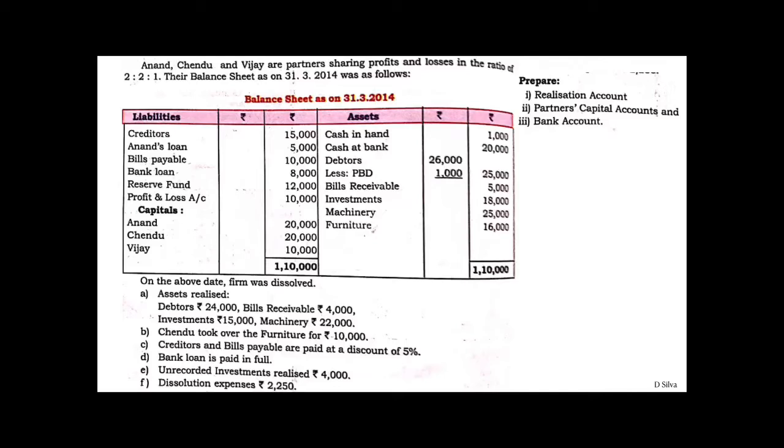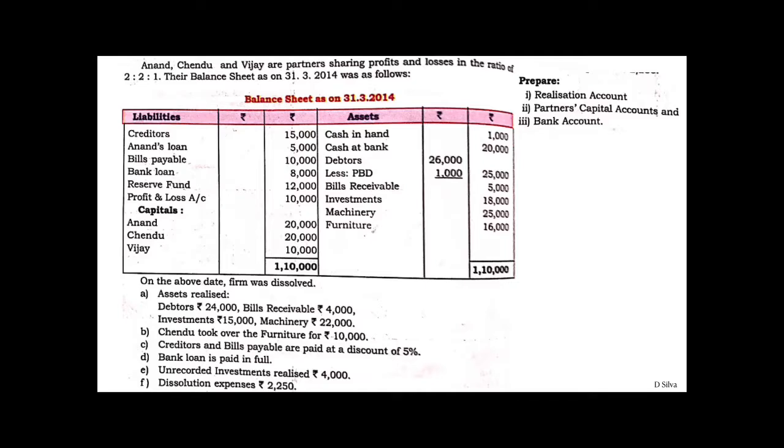Let's look into this question under dissolution of partnership firm. Anand, Chandu and Vijay are partners sharing profits and losses in the ratio of 2:2:1. The balance sheet is being given as on 31st March 2014. On the above date, the firm was dissolved.